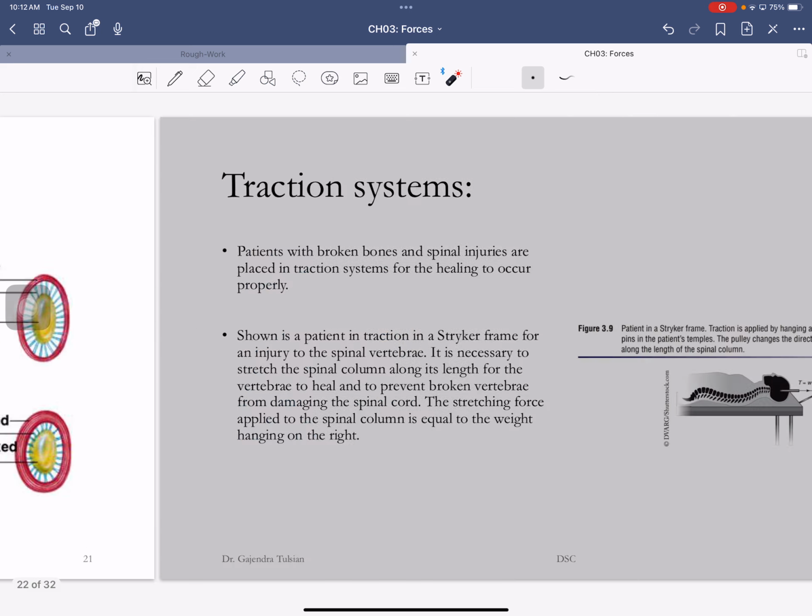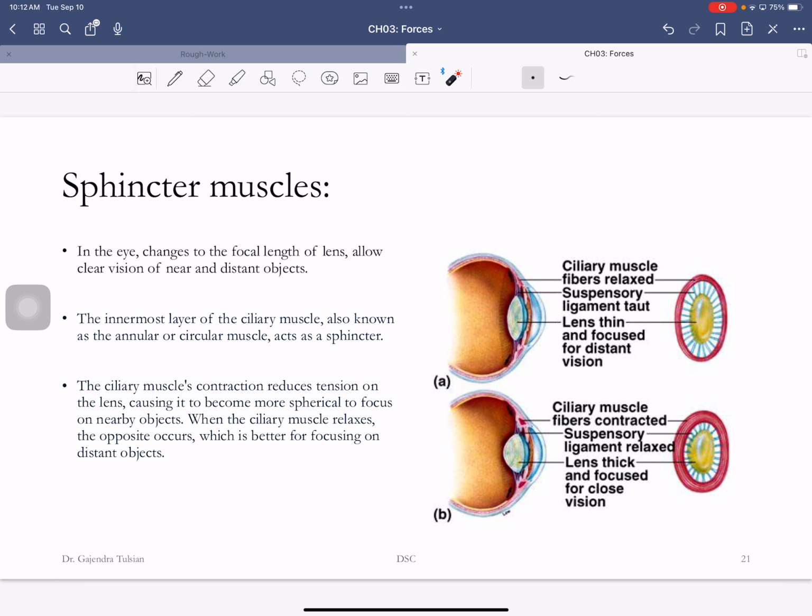Does that also relate to your pupil? Like when you're exposed to light, it constricts and gets bigger. The job of the pupil is, if it's too bright out, you don't want too much light falling on it, so you constrict the pupil. The job of the pupil is to control the aperture, as in photography, the amount of light coming in. The job of focusing is the lens and the cornea. The lens does 25% of the focusing. The cornea does 75% of the focusing.